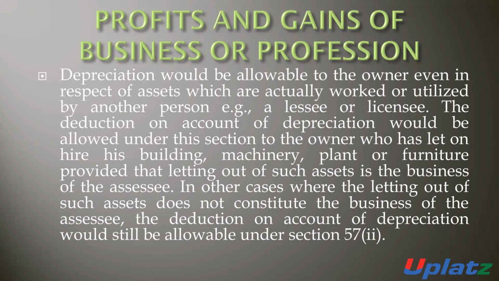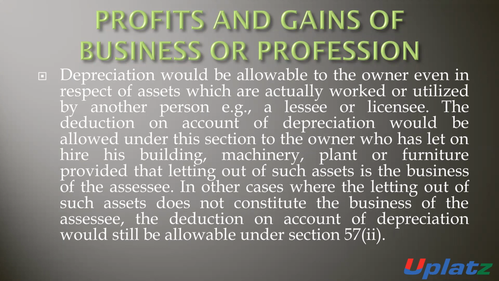In other words, where the letting out of such assets does not constitute a business of the assessee, then a deduction on account of depreciation would still be allowed under section 57 subsection 2. If any assessee lets out any plant and machinery or building and claims the depreciation as his business activity, then a deduction will be allowed under section 32.